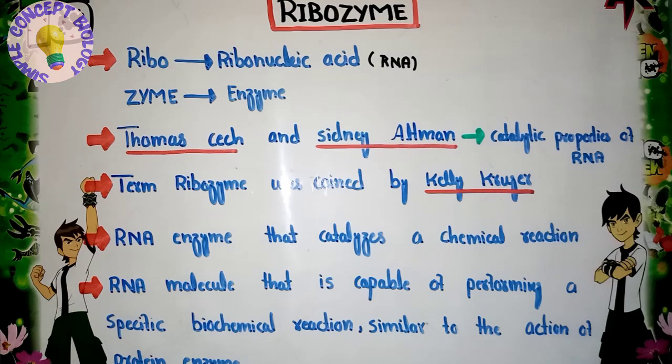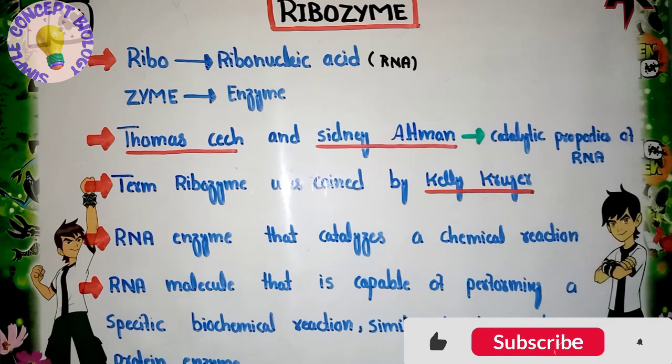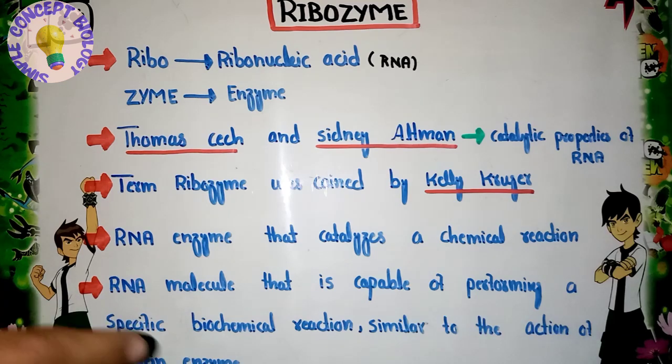Now let us discuss the second definition of the ribozyme: an RNA molecule that is capable of performing a specific biochemical reaction, similar to the action of a protein enzyme. This means the RNA acts as an enzyme and is used to catalyze a biological reaction in the same way a proteinous enzyme acts. In the same way, this RNA molecule will catalyze a biochemical reaction. So this is the definition of the ribozyme.